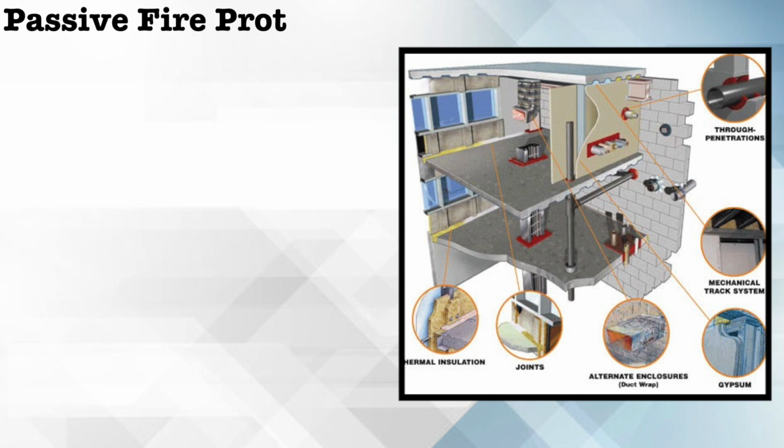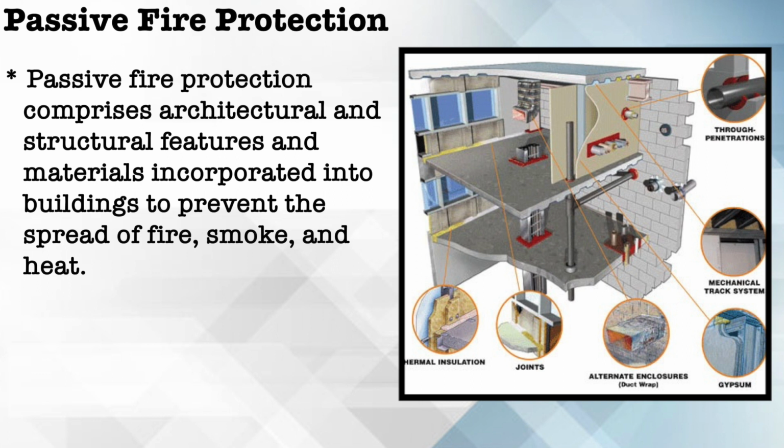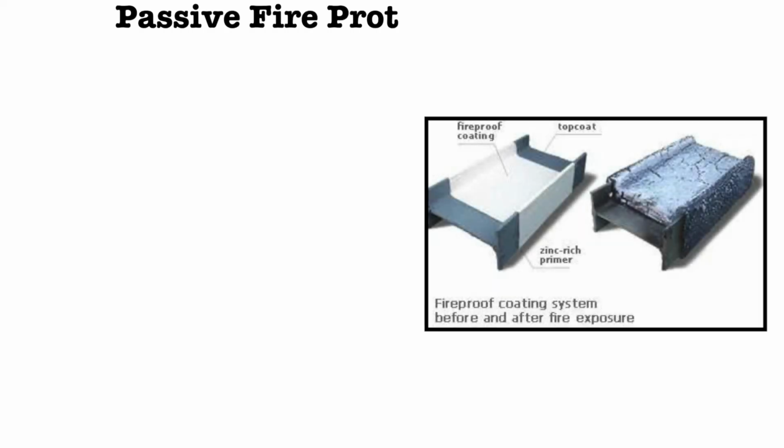Now we will discuss passive fire protection systems. Passive fire protection comprises architectural and structural features and materials incorporated into a building to prevent the spread of fire, smoke and heat. Unlike active fire protection, passive measures do not require activation or intervention but instead offer a continuous fire-resistant barrier and containment system. Now we will discuss various passive fire protection measures.